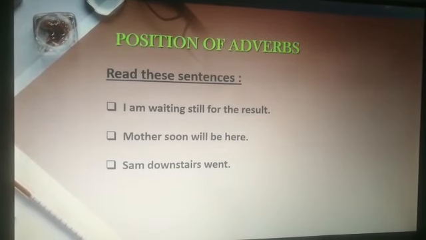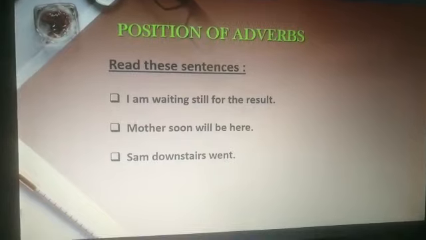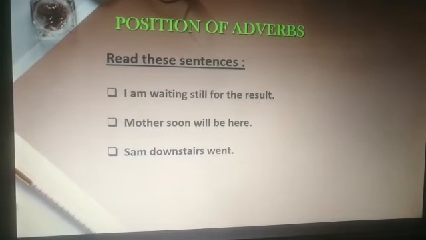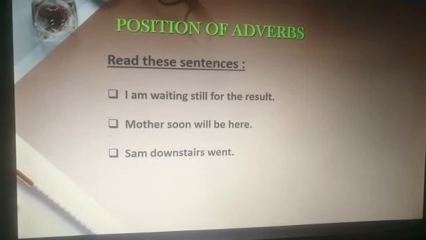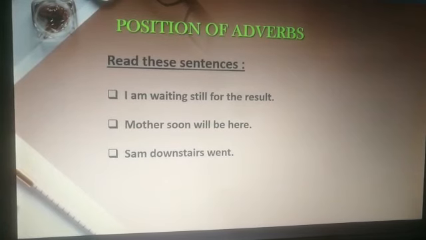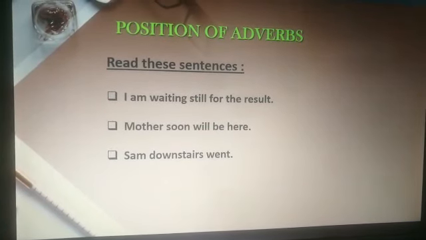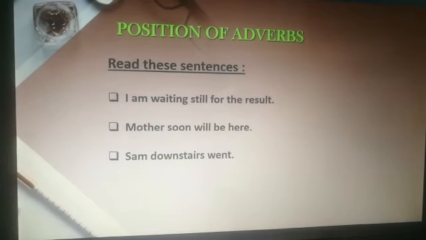An adverb is placed depending on the word it is modifying. So we will learn about the rules for the placement of adverbs.